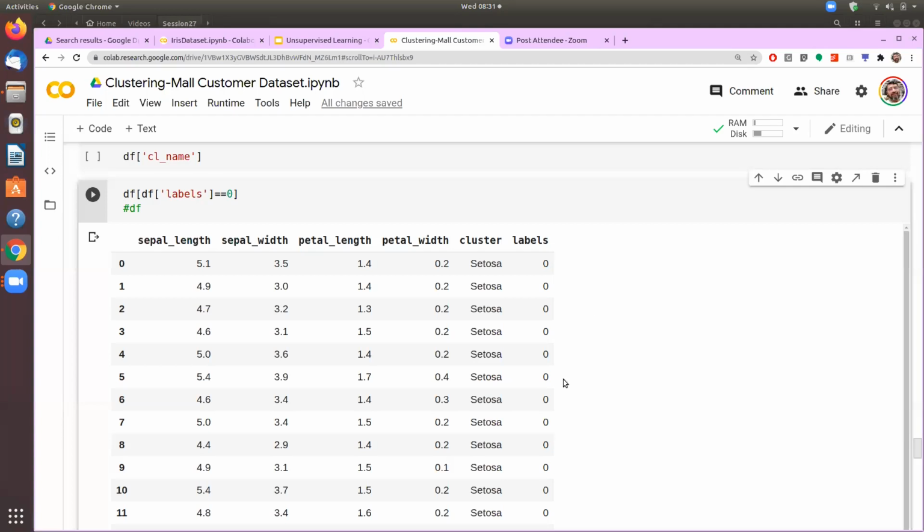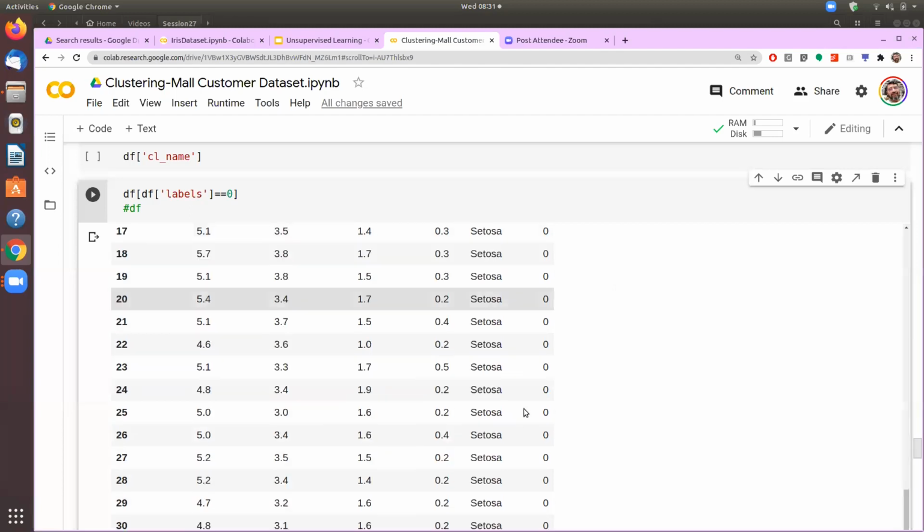Setosa, it is able to match absolutely correctly. And for the Virginica and the versicolor, there is some misclassification, but there is some misclassification even with the classification algorithm, because our accuracy was only 86%. So we could also compute the accuracy here, and then we may find that it's not very different compared to whatever we have got in the classification exercise.